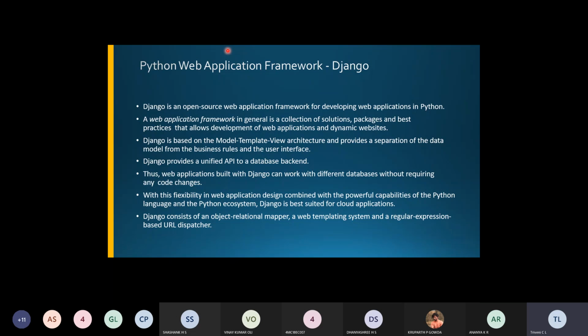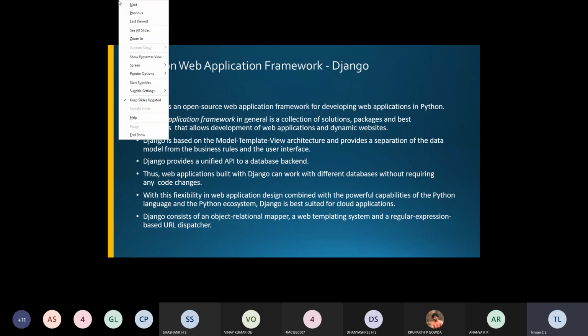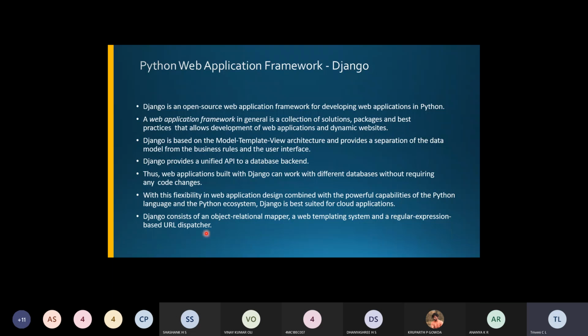Now, coming to the next one, Python web application framework. In the previous classes, we had completed all these portions, how the Xively Cloud is used for programming in Python. And there is one program in the textbook, Python programming to send the data on Xively Cloud. You can just have a glance at that one. If time permits, we'll try to analyze these programs one after the other later.